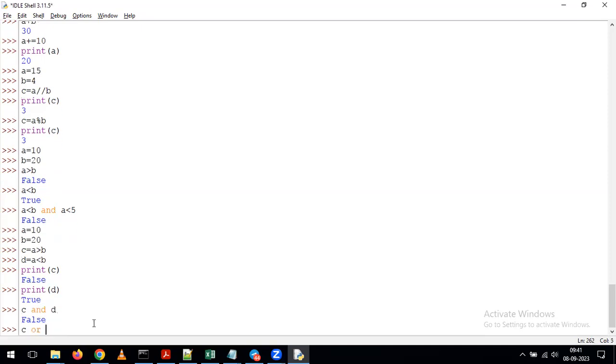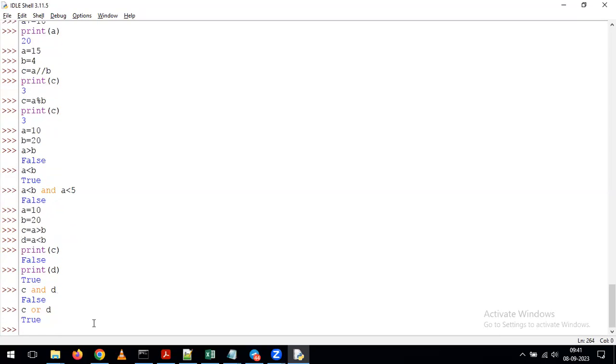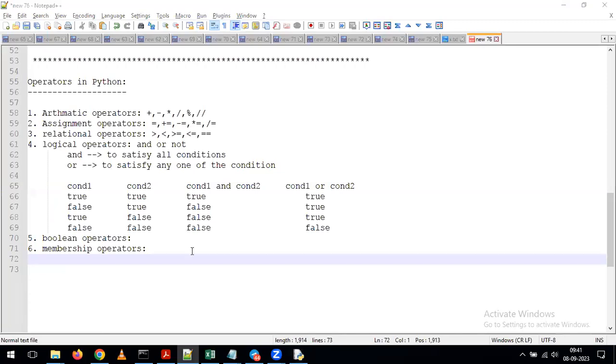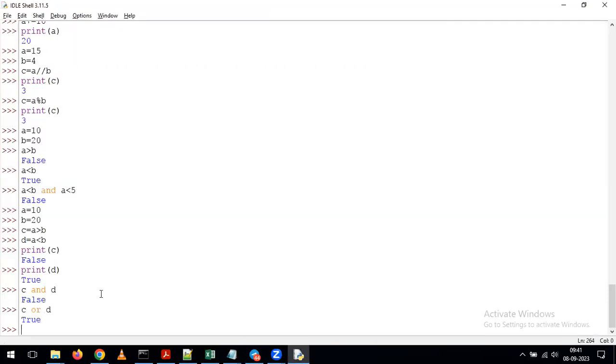I'm giving C or D. True is the output. Simply whatever the truth table we discussed here, it is the same thing. Just I'm showing you on the program side. So coming to C, I gave one kind of condition. Coming to D, I'm giving one kind of condition. For C, we are getting the value as false. For D, we are getting the value as true. After that, in between C and D, I'm applying the AND operator and the OR operator. So with that, we can see the data like this on top of your output.